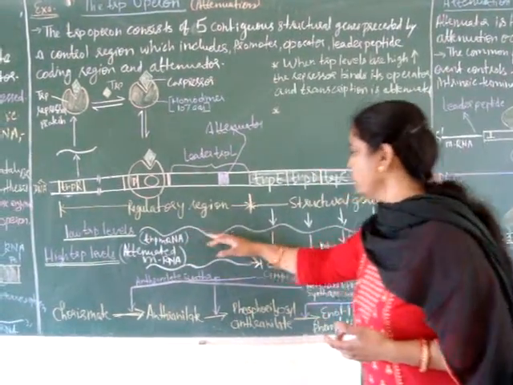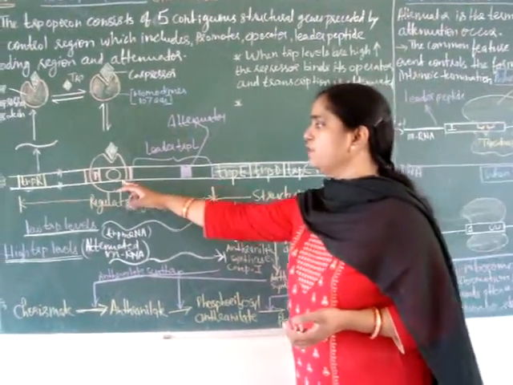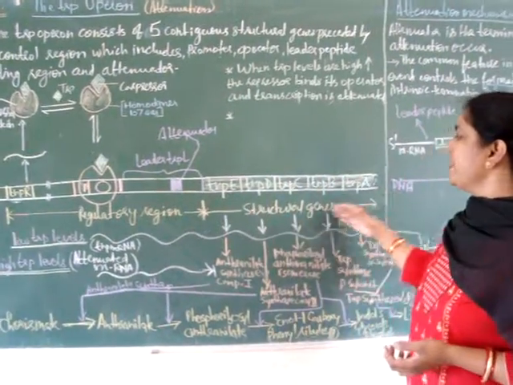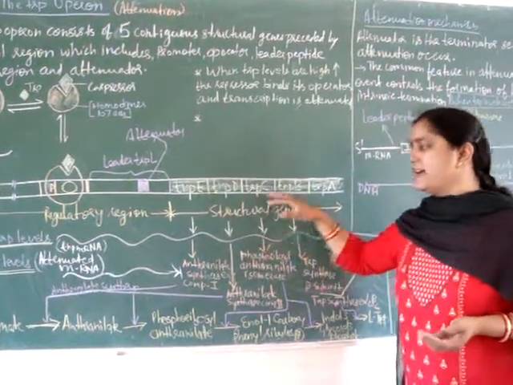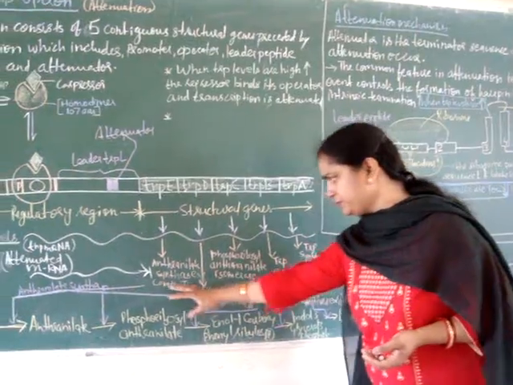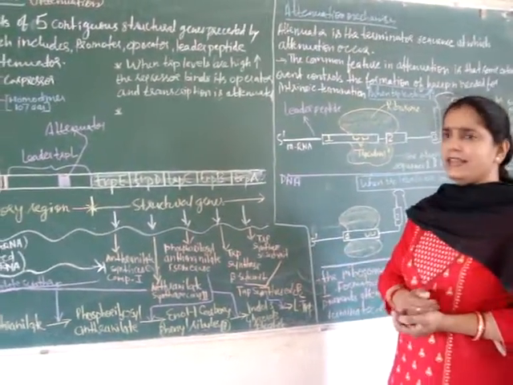In that case, all the structural genes under the control of this promoter operator region express, and then are transcribed and translated into functional enzymes.